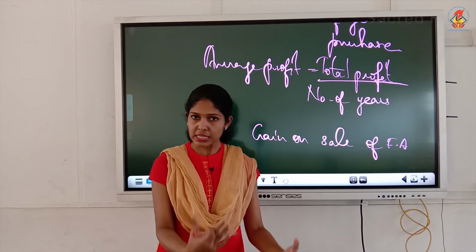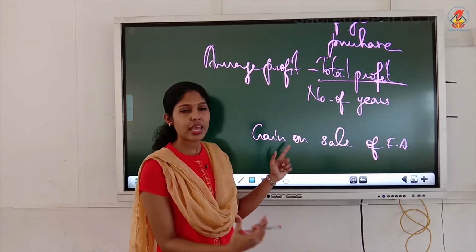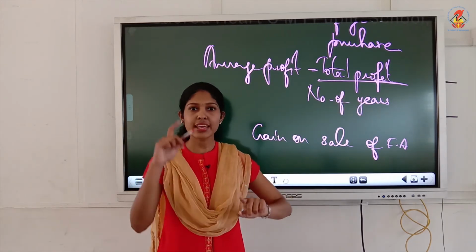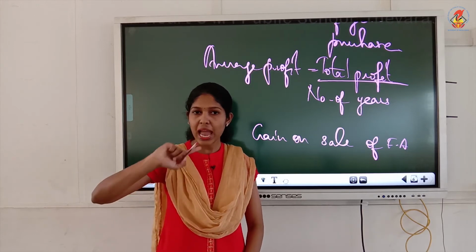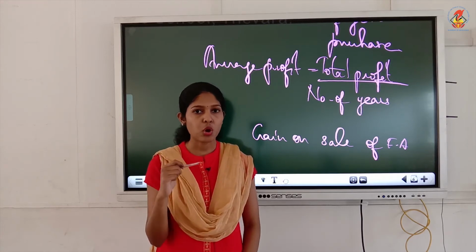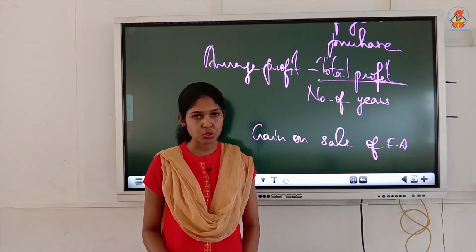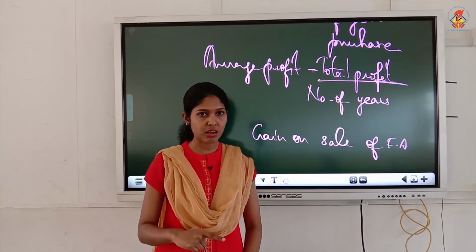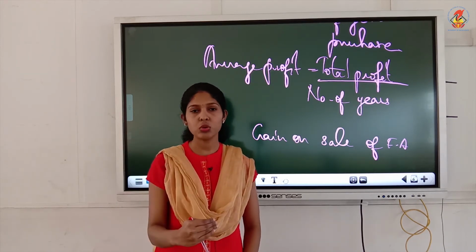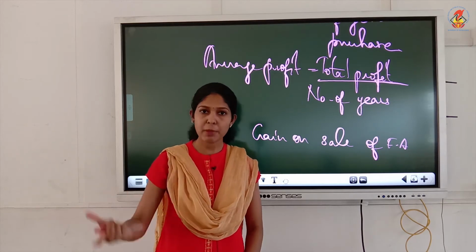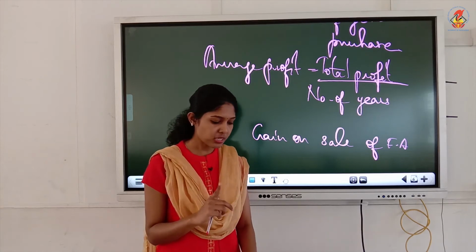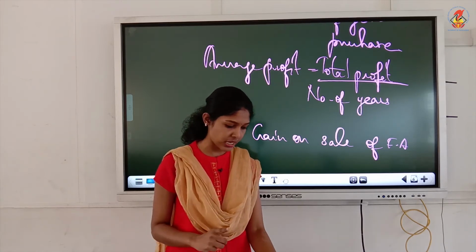Understood? From non-operating activities and all, when you earn an additional income and if it increases your profit, that should be deducted. Just like we did in that cash flow statement. We added back all non-operating incomes, we deducted all non-operating expenses there. Same thing we'll have to do here also. So any abnormal incomes, if it increases your profit, what should we do? Less it. That means bring it down to get the normal profit. Any abnormal expenses, if it reduces your profit, add it to get the normal profit. Understood? So that is what they have discussed on page 3.6.